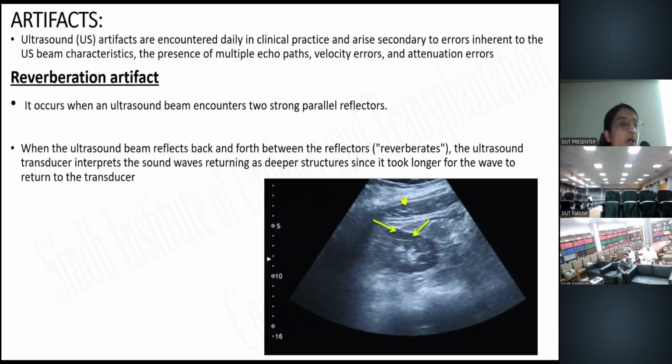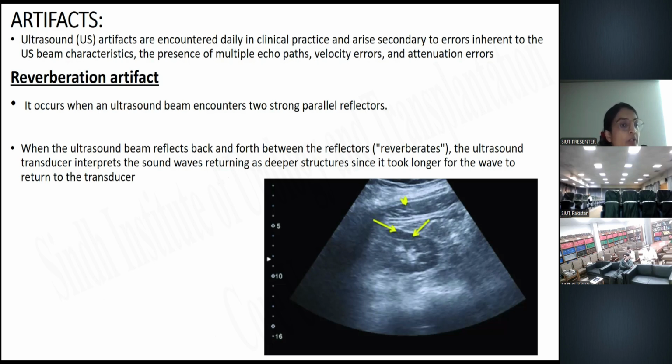So coming towards the artifacts. Artifacts are basically when the ultrasound image has been formed as a result of the tissue and sound interaction, sometimes it does not resemble the normal underlying anatomy. This condition is known as the artifacts. These misinterpretations are called artifacts, and these are sometimes misleading, but if they are properly recognized or differentiated, then they can lead to the diagnosis as well.